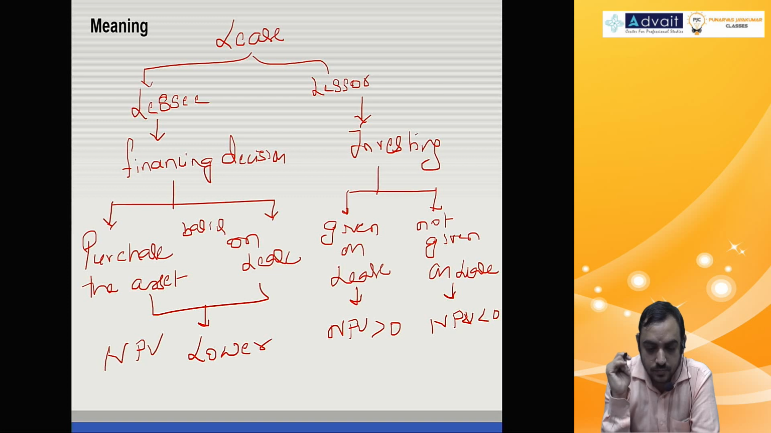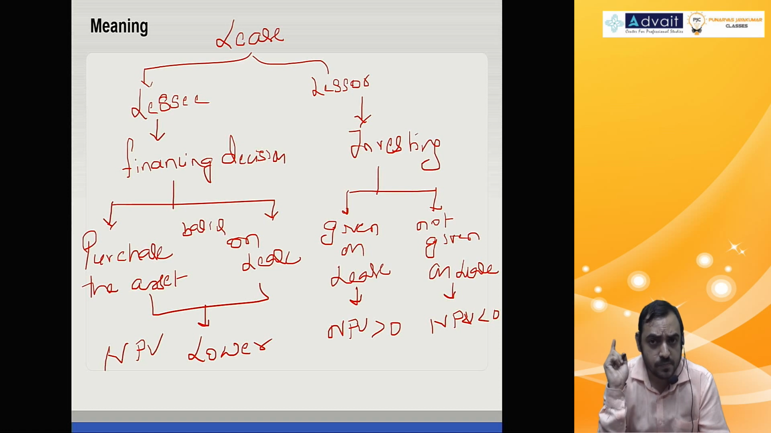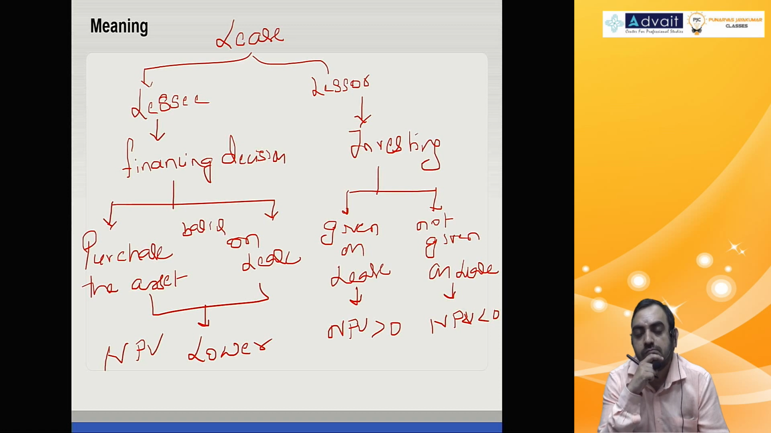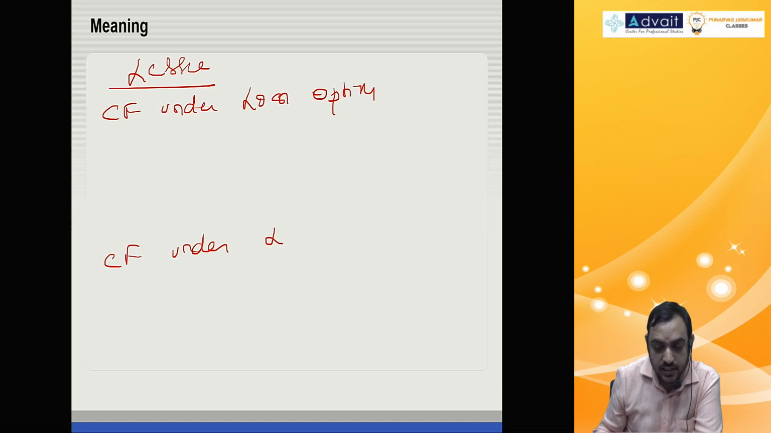Fine. Now, let's see from lessee perspective. Hope you have taken down this part. Done? Okay. Now, from lessee perspective, what is the cash flow under loan option and what is the cash flow under lease option?